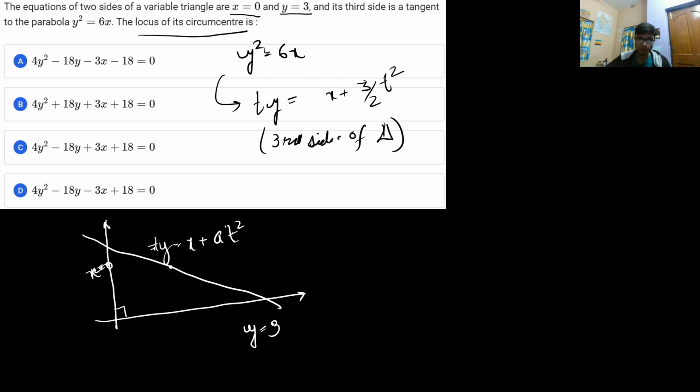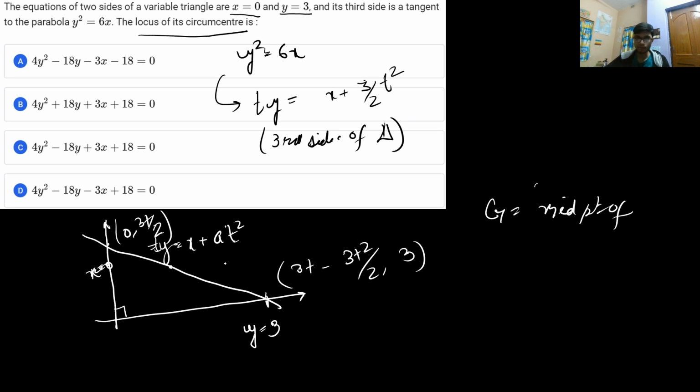So if you find the endpoints, with y is equal to 3, the endpoint will come out as 3t minus 3t square by 2 comma 3, and for the other point, in place of x put 0, then y is basically 0 comma 3t by 2. Okay, so you get the two points, and now the circumcenter is basically the midpoint. If you represent this point as a, this as c, this as b, it is the midpoint of ac.